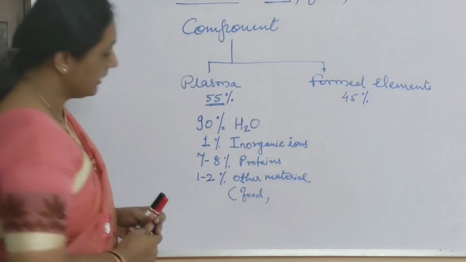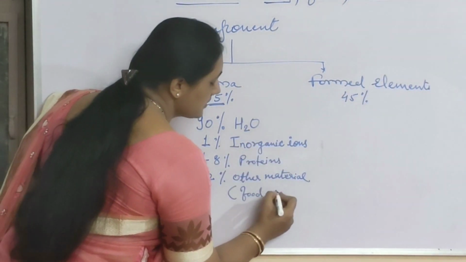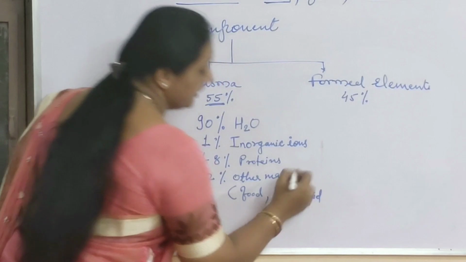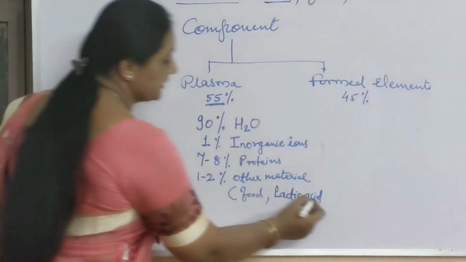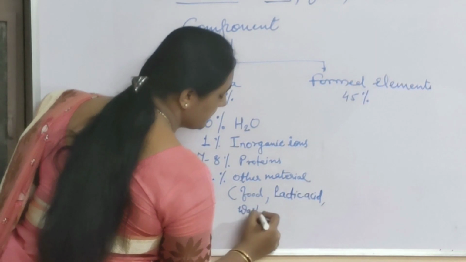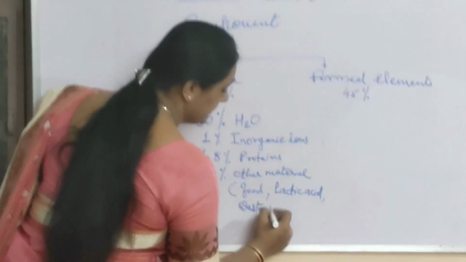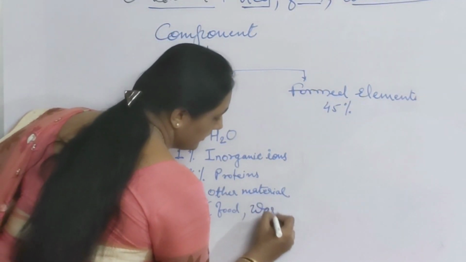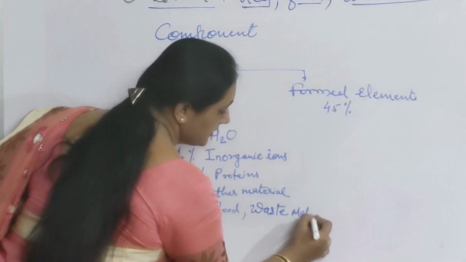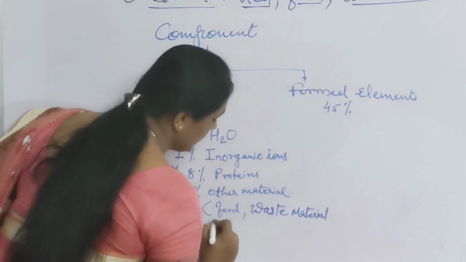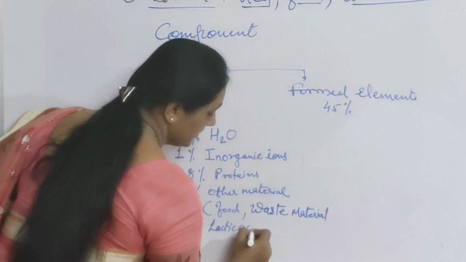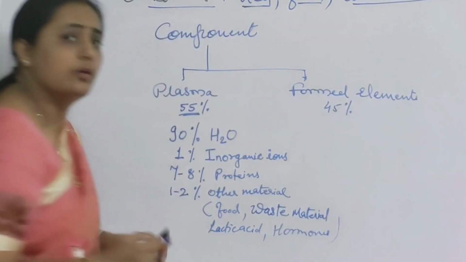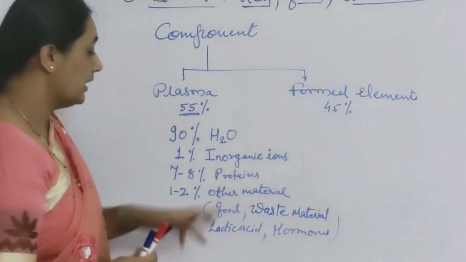Under this other material, again there is some waste material like lactic acid. During incomplete oxidation, lactic acid also comes under this. Waste material also comes in the form of urea or uric acid. Unoxidized material like lactic acid, hormones, cholesterol, salt, and many other things. All things come under this other material.